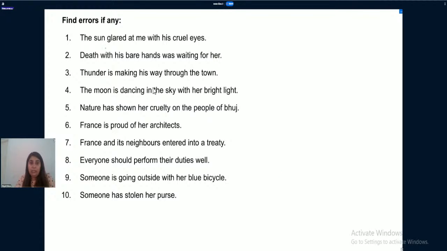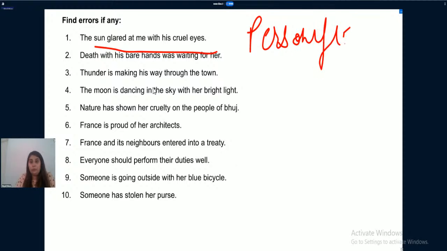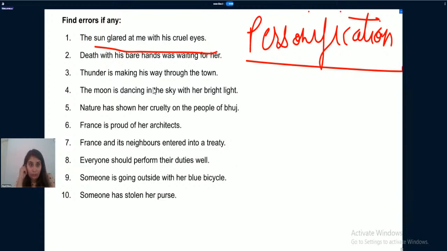Coming to the first sentence, this sentence I already taught you in the last class, in your last session. I told you that the sun glared at me with his cruel eyes. There is a thing which we call personification.